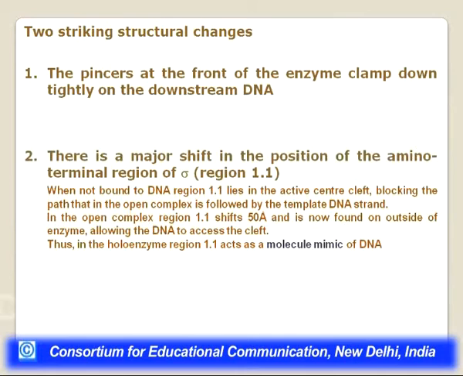Another striking structural change is a major shift in the position of the amino-terminal region of the sigma, which is region 1.1. As I told you when we were looking at the different regions and their functions, it inhibits DNA binding. The position of region 1.1 in the normal enzyme, when it is not bound to the DNA, is at a position where the DNA should actually have been bound. So when not bound to DNA, region 1.1 lies in the active center cleft. It is blocking the active center cleft, and it is blocking the path that, in the open complex, is followed by the template DNA strand.